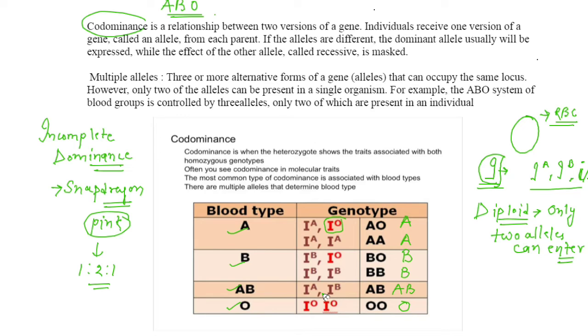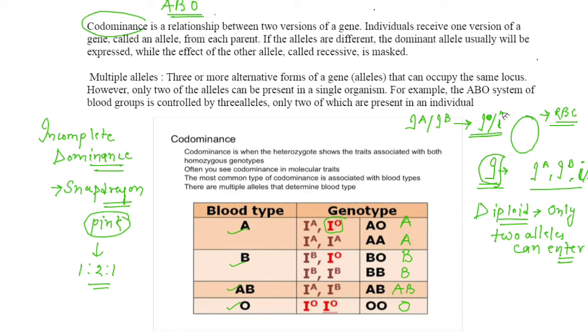Here, what you can see through this description is that IA and IB are dominant over IO, which can be written as small i as well.